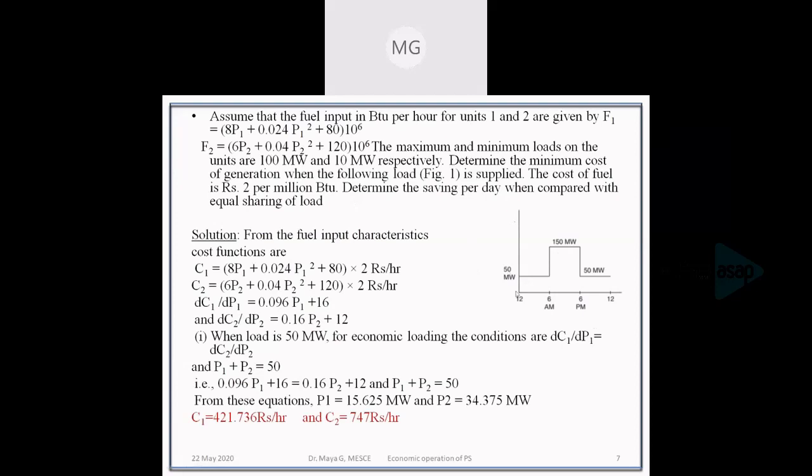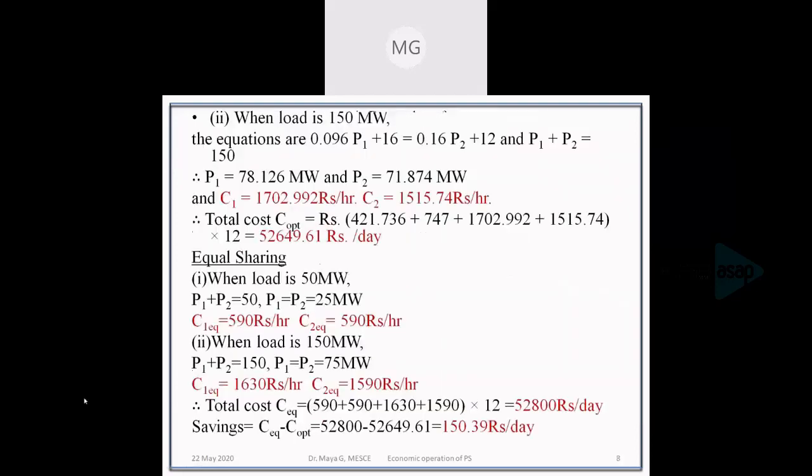When the load is 50 megawatt and equally shared, P1 and P2 will be half of 50, which is 25. When P1 and P2 are 25 megawatt, the cost obtained from the cost function is 590 and 590.